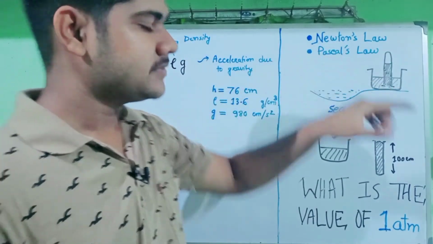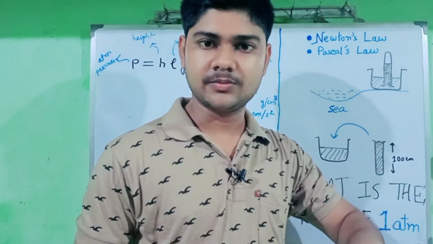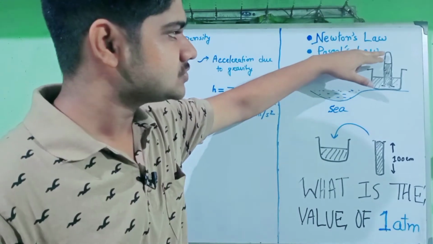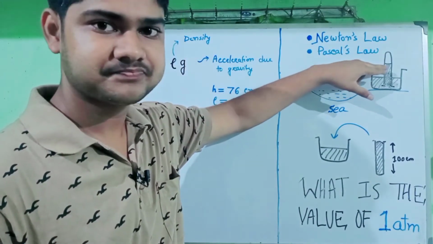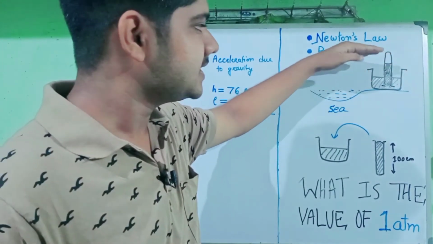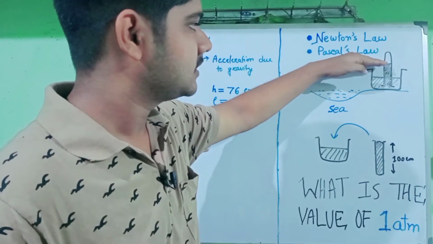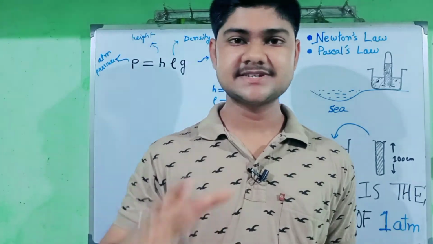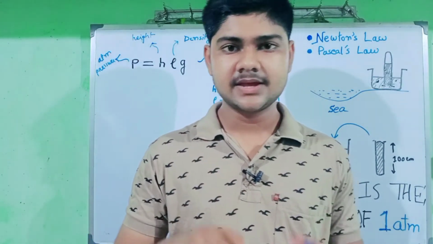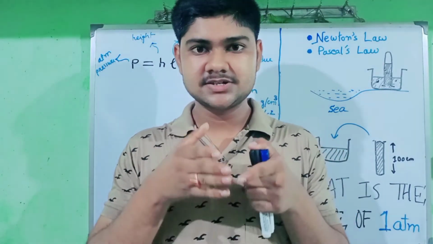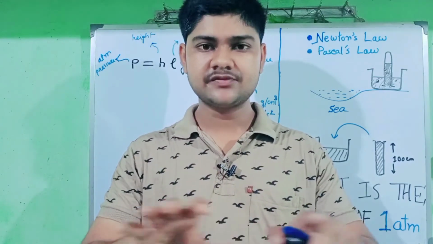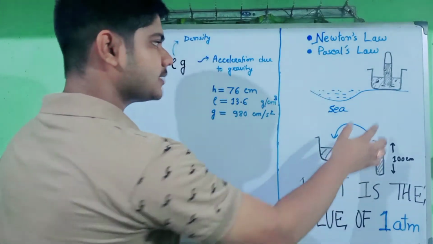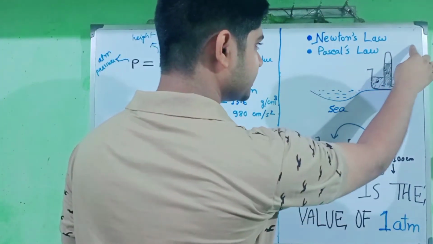According to Newton's law, every object has a tendency to fall down. In a similar way, the mercury also has the tendency to fall down. But why does it stop here? This can be explained with the help of Pascal's law. Pascal's law states that when pressure is exerted on an incompressible liquid, the pressure is distributed equally among the different positions of the liquid. You can see here that the upper portion of the beaker is open to the atmosphere.